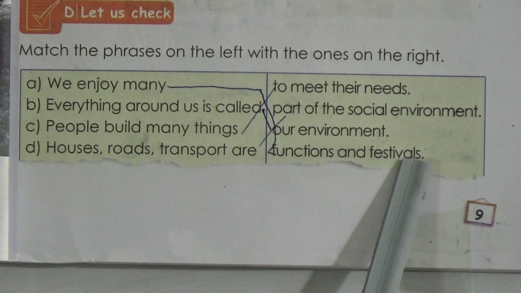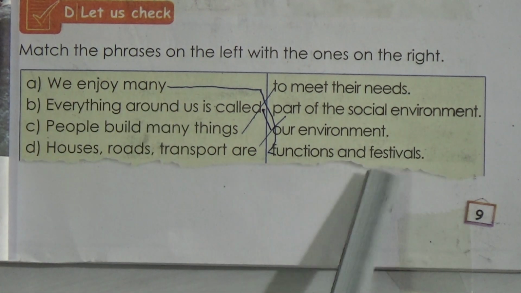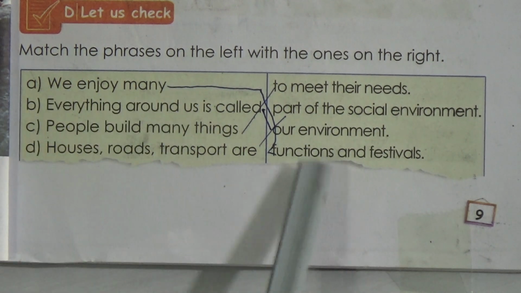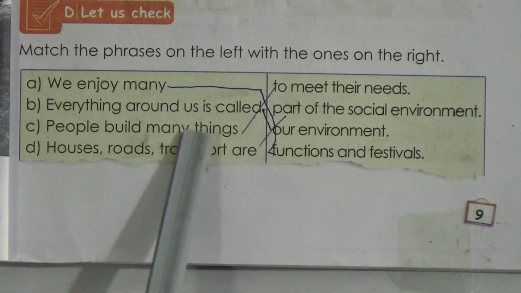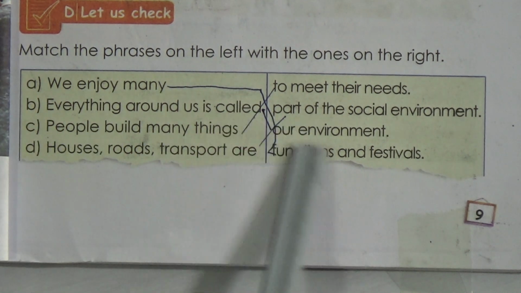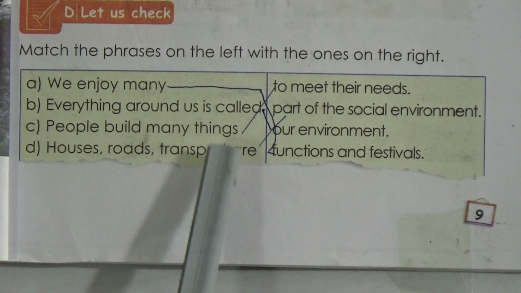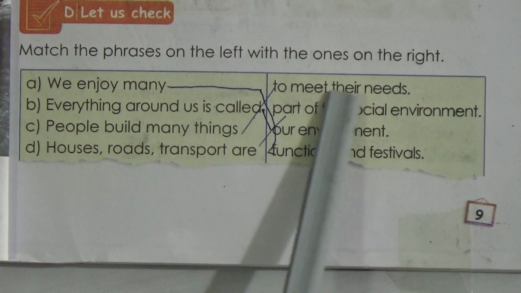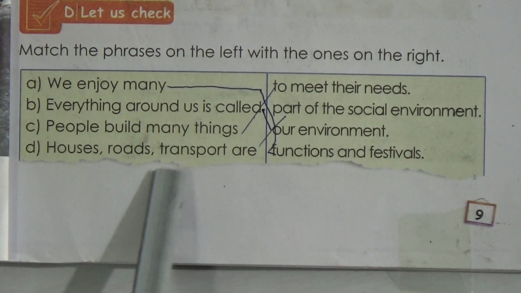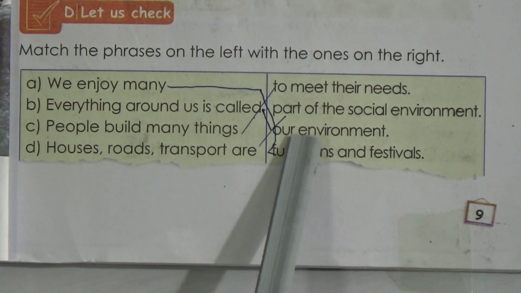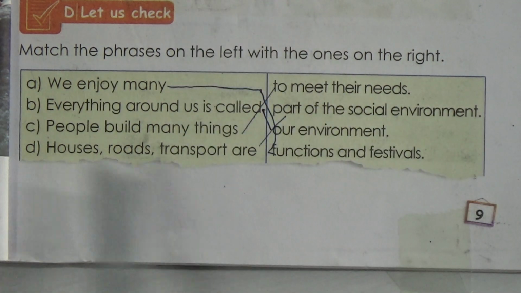Number A, we enjoy many functions and festivals. Number B, everything around us is called our environment. Number C, people build many things to meet their needs. Number D, houses, roads, transports are part of the social environment. So this is the matching.